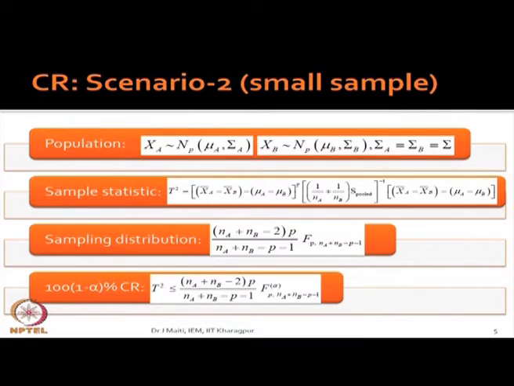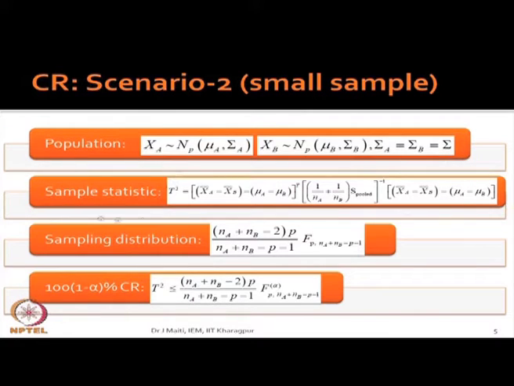My condition is like this: you are sampling from multivariate normal populations. There are two such populations, X A is N_P(mu A, sigma A), X B is again N_P(mu B, sigma B), and both population covariance matrices are equal to sigma.